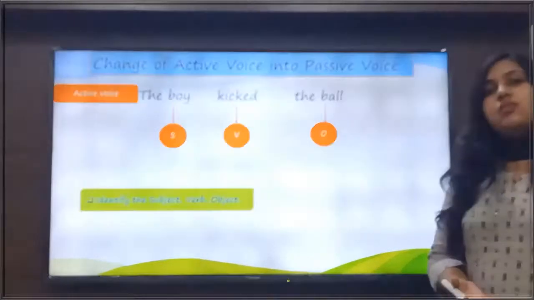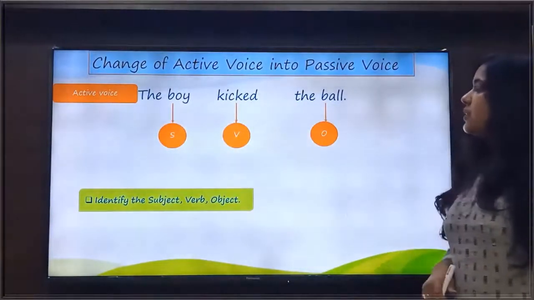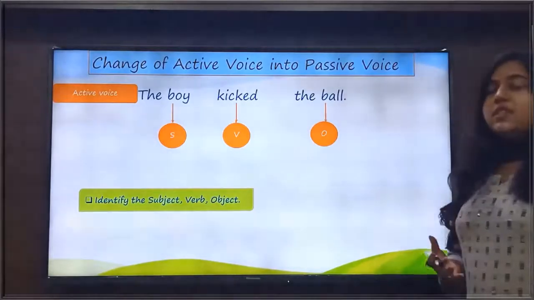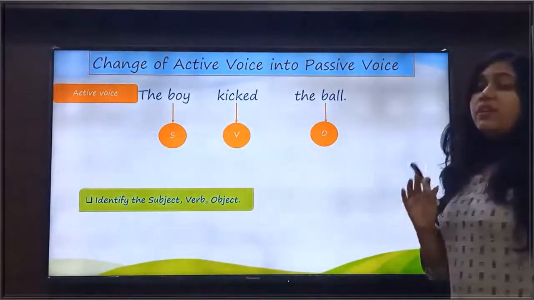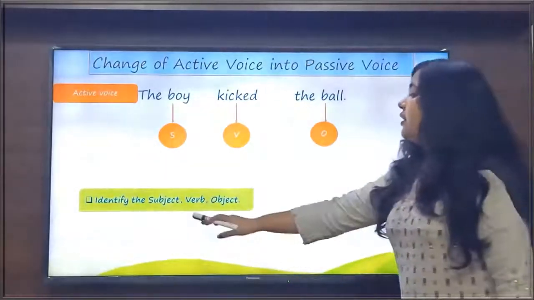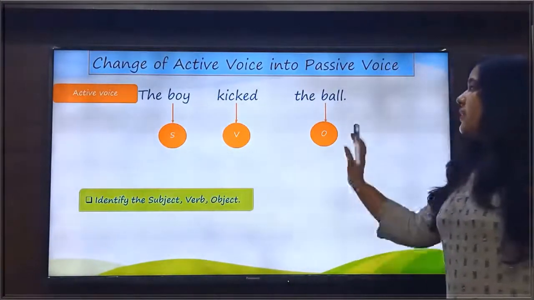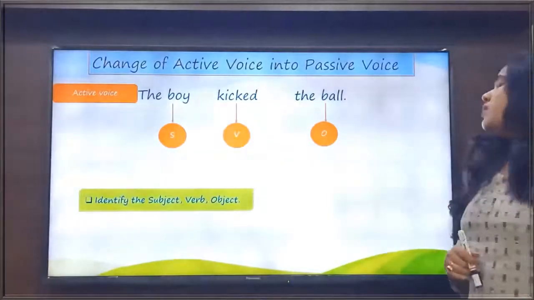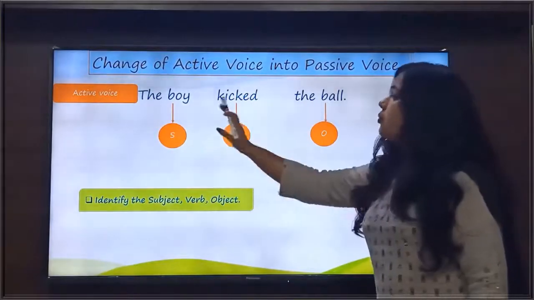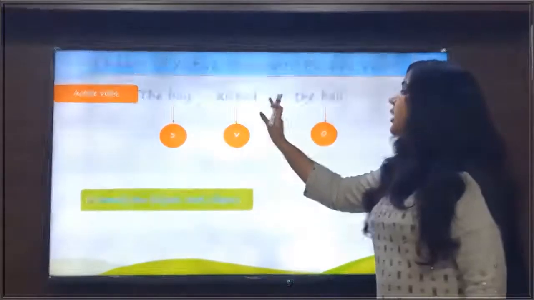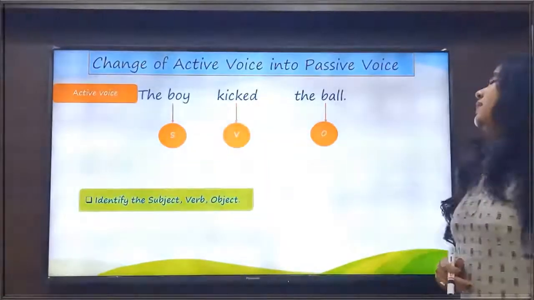Now we see the basic rules of changing sentences from active voice to passive voice. So the sentence is, the boy kicked the ball. And the first rule is, identify the subject, verb and object. This sentence is in active voice. And in the sentence, the boy is the subject here, kicked is the verb and the ball is the object of the sentence here.